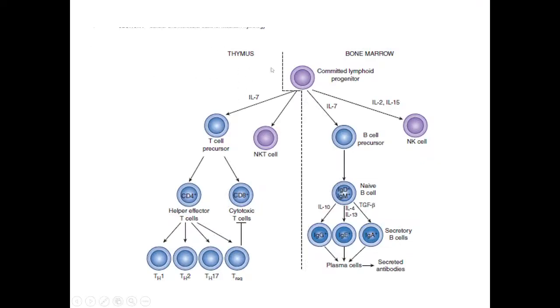Now this is the differentiation between the B cells and T cells. One is occurring in the thymus, the other one is getting matured in the bone marrow. In the presence of different growth factors, these interleukins, they may be converted into NK cells or into B cell precursors, right? Now these B cell precursors will lead to formation of naive B cells. Naive B cells means they do not have any antigenic exposure. Naive means new, right? Like you people are naive to this environment.